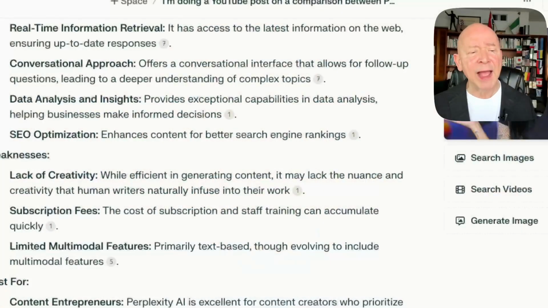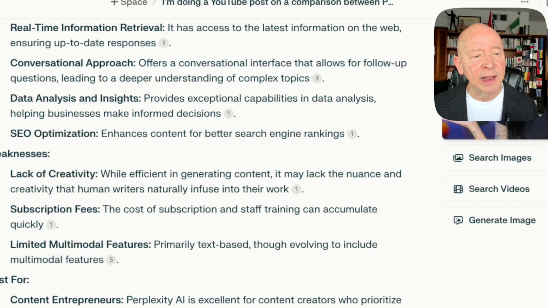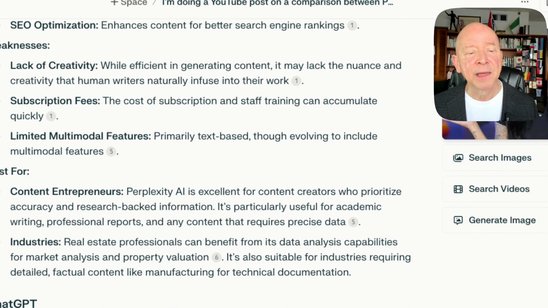Now, a disadvantage of using Perplexity would be the lack of creativity. That's something that they've talked about, which is, okay, I get it. That's just where they are. Here we look at the lack of creativity that's there. It means it's not really focusing on that. That's not what its main thing is. That's okay. We get it. That's where ChatGPT or Grok can do it even more.